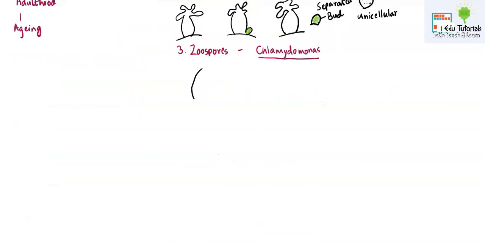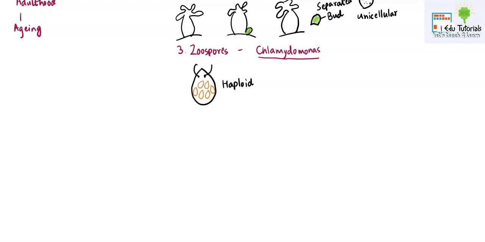Now, Chlamydomonas generally exhibits this type of structure. It looks like this structurally. It is haploid. Now, over a period of time, when it has to enter asexual reproduction, its nucleus divides numerous times, and these small zoospores are formed inside the main Chlamydomonas body.